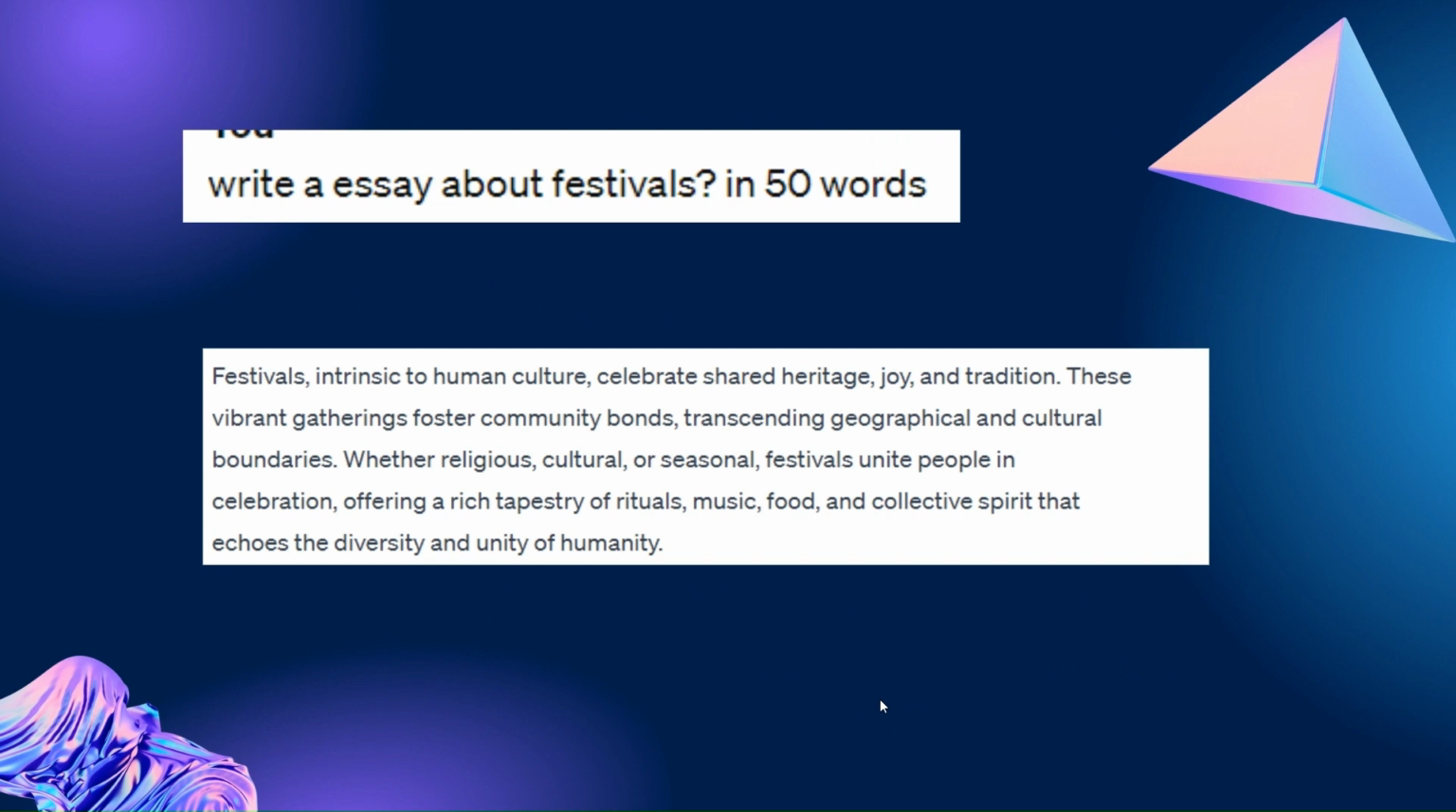For example, I typed "write an essay about festivals in 50 words" in ChatGPT. It gave such a beautiful and creative description in 50 words about festivals. Here I wrote 50 words, so it gave 50 words. You can write 500 words and it will give 500 words. Or instead of essay, you can write paragraph and it will give a paragraph. It's based on how you describe how you want your output to be.